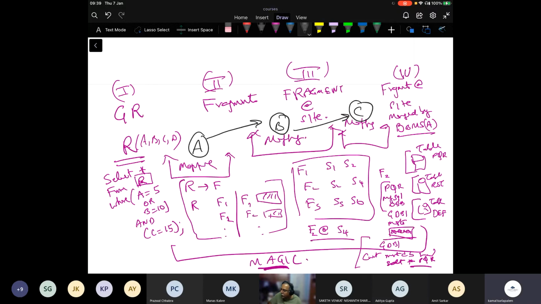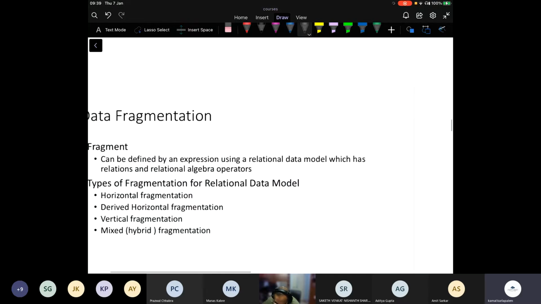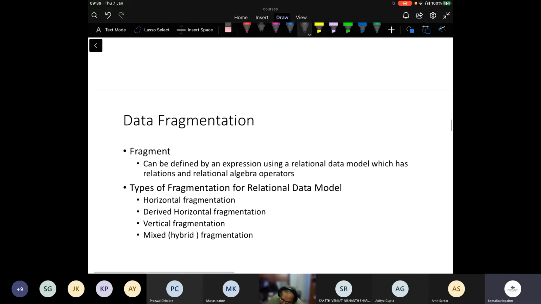Okay. Right. So for us to do this mapping, we should know how a global relation is divided into fragments, right? And that is known as data fragmentation, or in some places it is also known as partitioning. Okay, so let's move on to that. If you see papers on data partitioning and so on, it is the same thing.